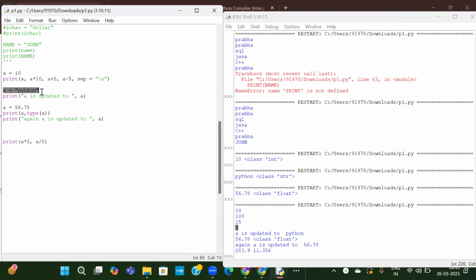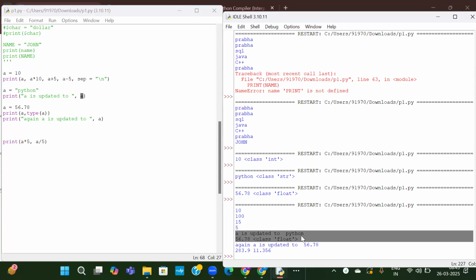Next, coming here, A is updated to Python. So that print statement is printed here. Here I just wrote A is updated to A. I did not mention whether it is Python or SQL or something. So whatever is there in A gets captured here. Because of that, A is updated to Python.